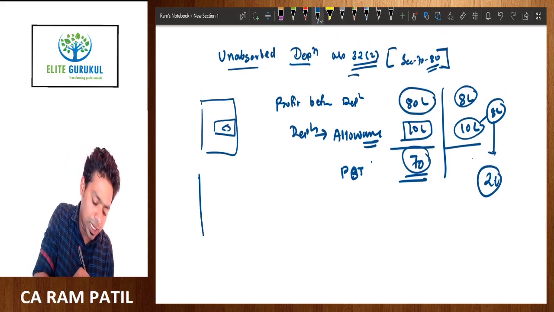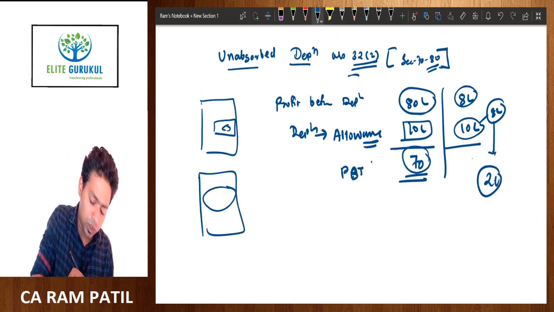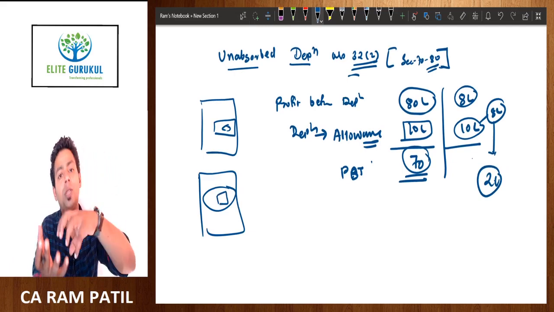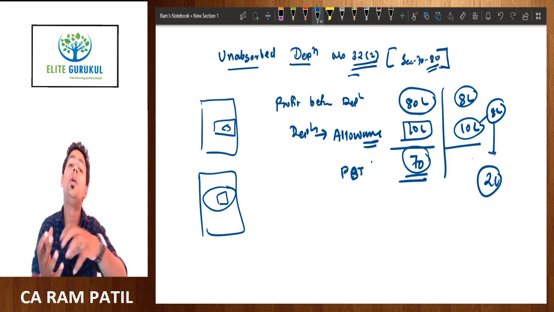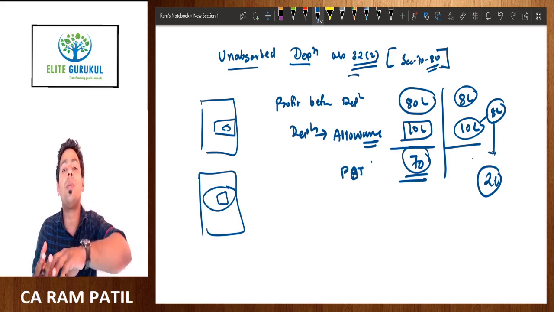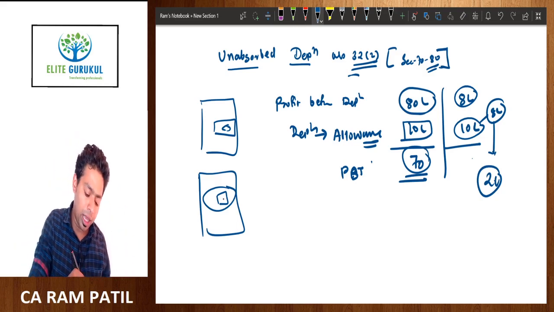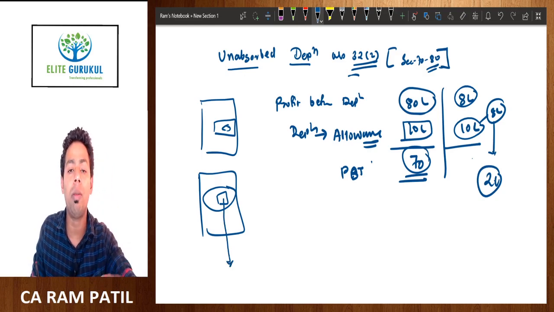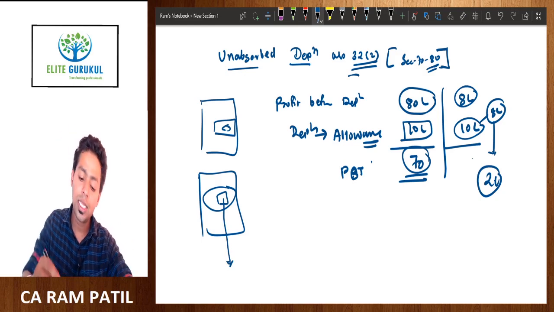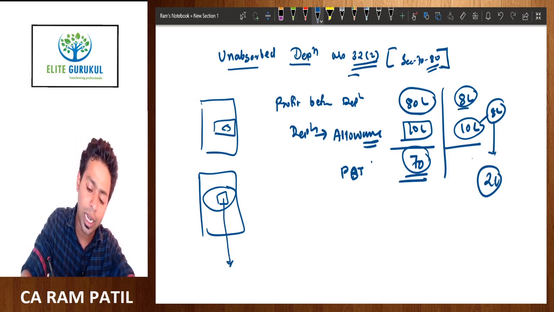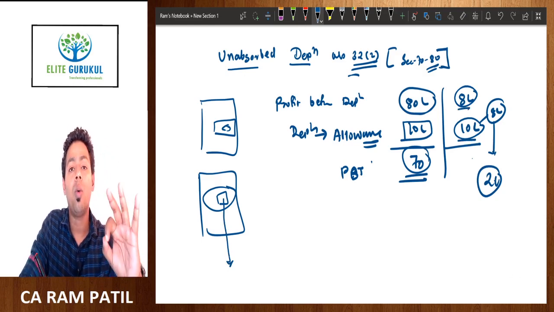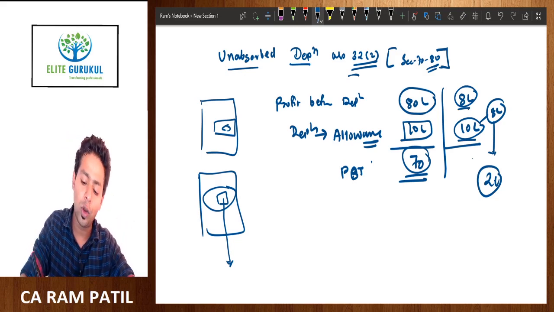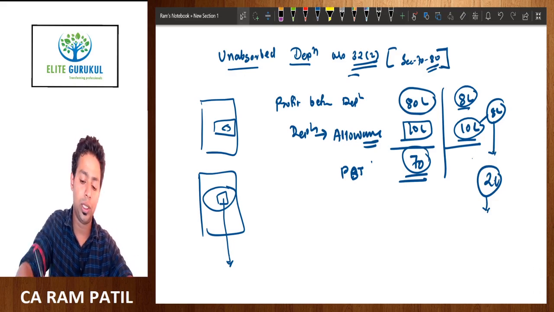Here in this example, if the water is this much and my sponge is only of this size, the sponge will still absorb the water, but not to the full extent. It will absorb to the maximum capacity, and if you remove the sponge from the water, whatever is the leftover water will be called unabsorbed water. Similarly here, if my profit is 8 lakh and my depreciation is 10 lakh, what can be absorbed is a maximum of 8 lakh rupees of depreciation. 2 lakh rupees will be called unabsorbed depreciation.